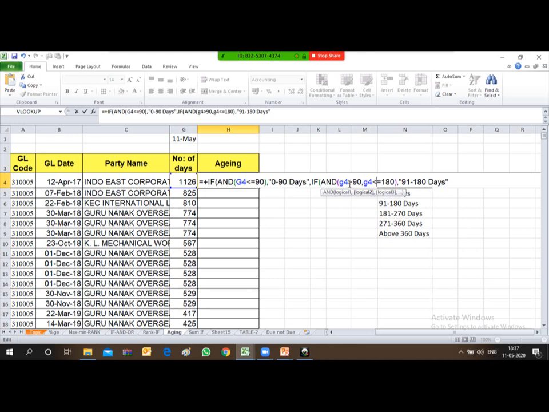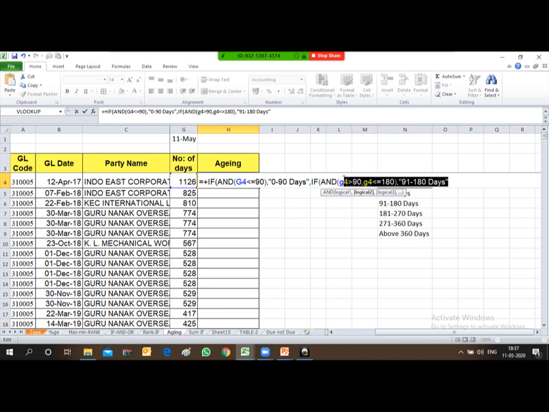The brackets are not closed. Again, IF and, if it is greater than 90 and G4 less than or equal to 180. Okay, I missed typing G4 in my earlier formula. So G4 less than or equal to 180, then "91 to 180 days".